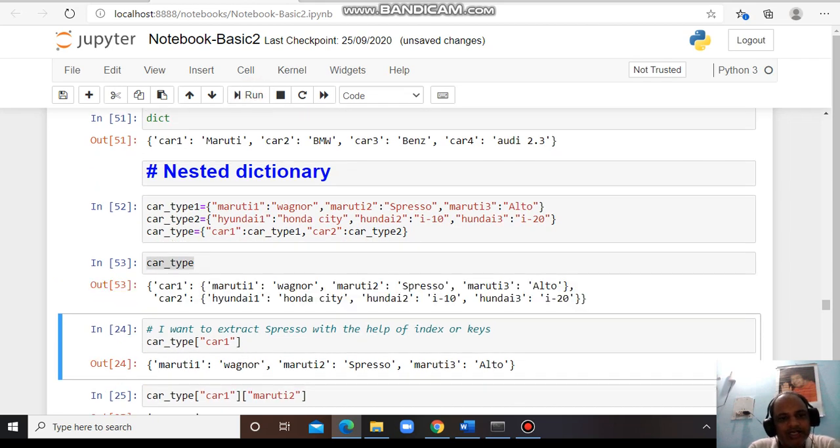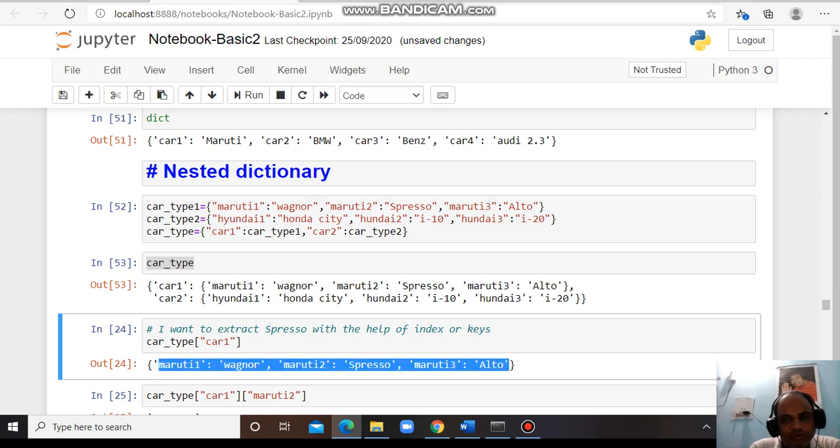Okay, suppose I want to extract only car 1. So it will show car type 1, the values which car type 1 contains. And if I want to extract from inside that, I want to extract Maruti 2. I want to see what the value of the Maruti 2 key is. So I have to mention car type, car 1.